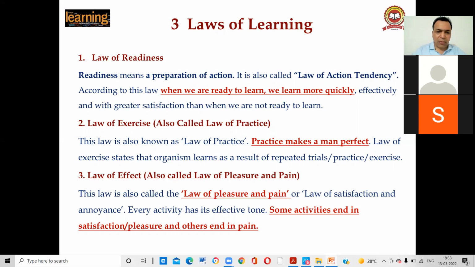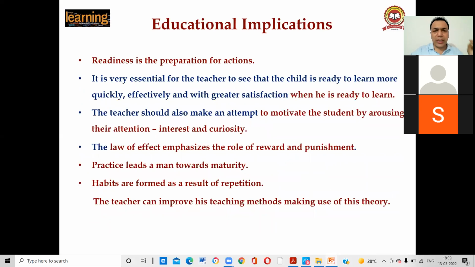The third is the law of effect, the law of pleasure and pain, the law of satisfaction and annoyance. Every activity has an effect. Some activities end in satisfaction and pleasure, and others end in pain. When you learn the skill, it will end in satisfaction, and if you don't learn the skill, it will end in pain. So three laws have come from this theory. Basically, we have to talk about the educational implications of the trial and error theory. You don't have to give so much emphasis to the cat experiment.